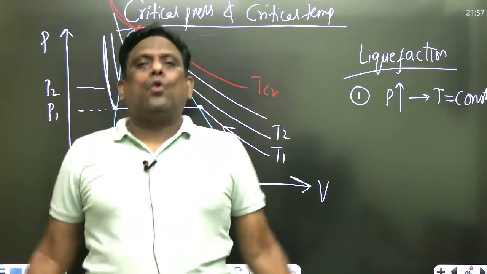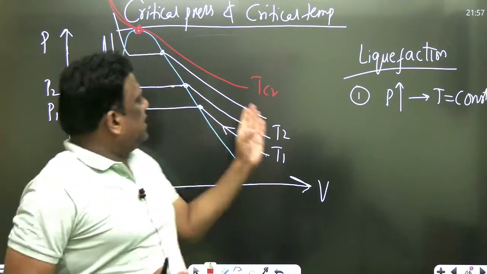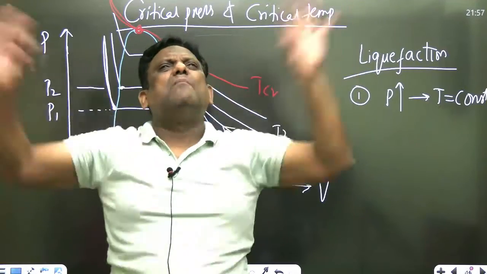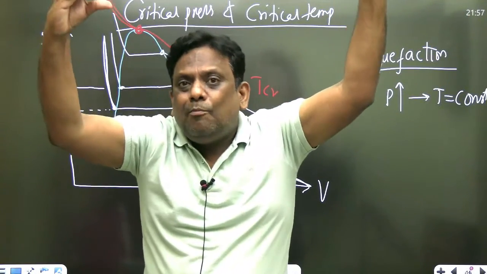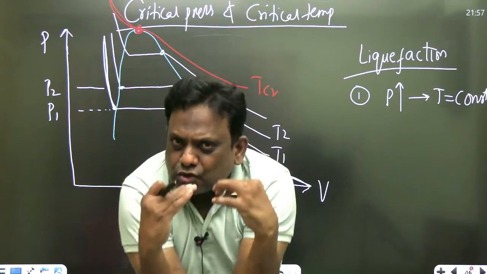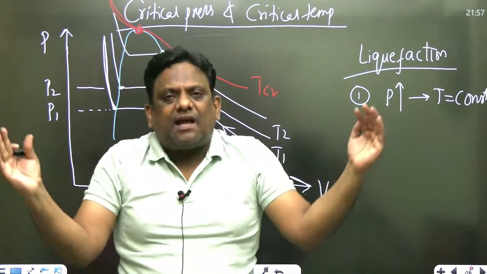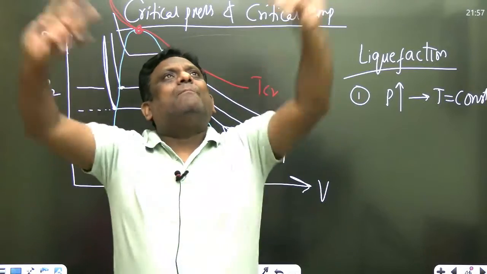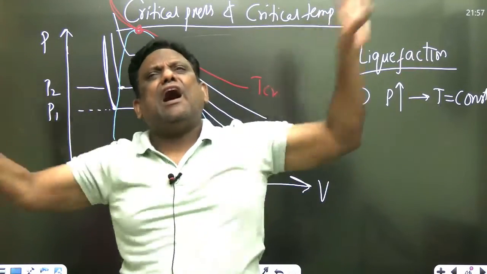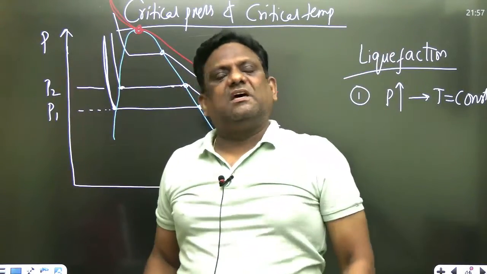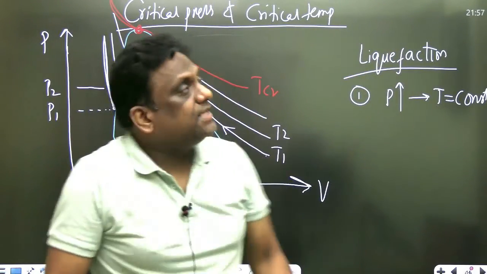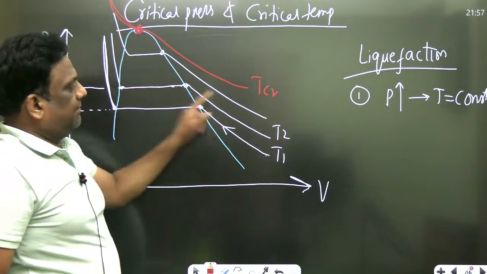ऐसा फिजिकली क्यों हो रहा है सर? फिजिकली बिकॉज when the temperature is very very high, critical बहुत ज्यादा है, तो it becomes virtually impossible to bring molecules closer. जब liquefaction का मतलब molecules को close लाना, जब टेम्परेचर इतना ज्यादा होगा, very very high, so इतना ज्यादा एक्टिविटी होगा, so no matter what pressure is there, it's difficult to liquefy. That is my critical temperature.